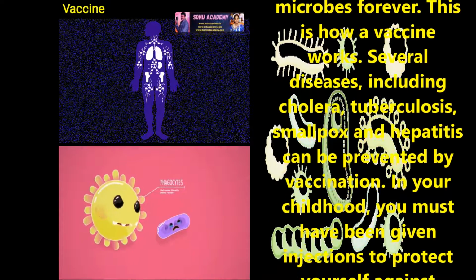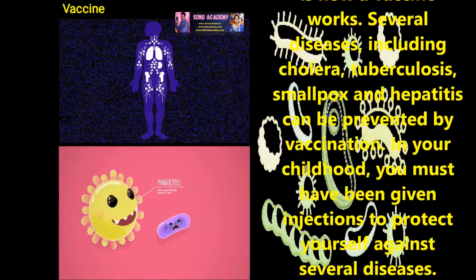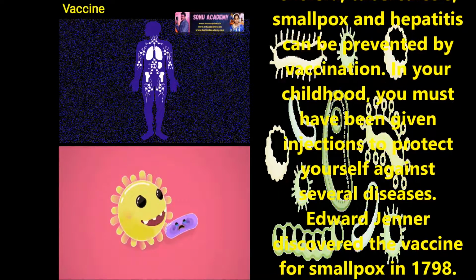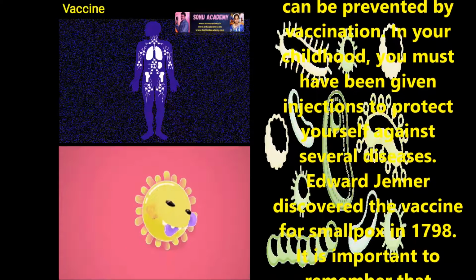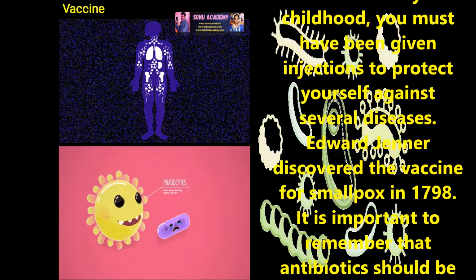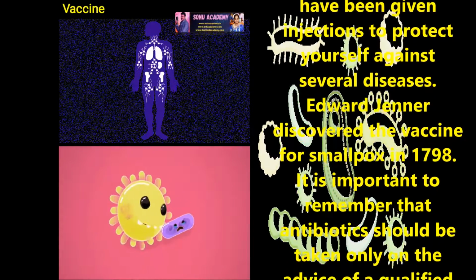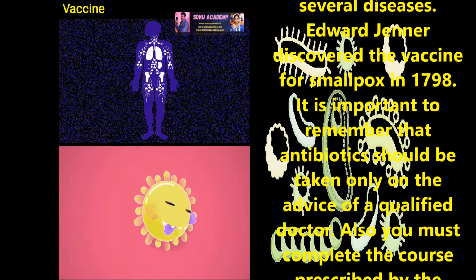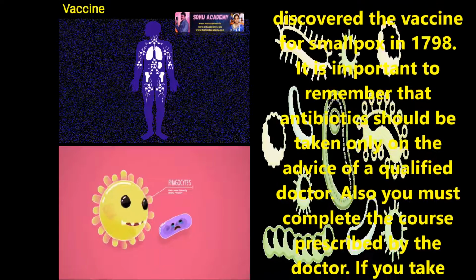Several diseases including cholera, tuberculosis, smallpox and hepatitis can be prevented by vaccination. In your childhood, you must have been given injections to protect yourself against several diseases. Edward Jenner discovered the vaccine for smallpox in 1798.